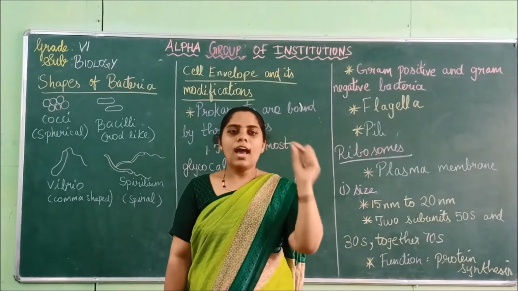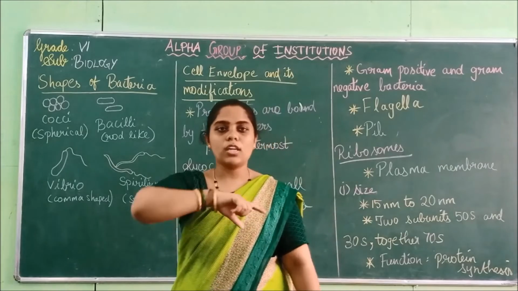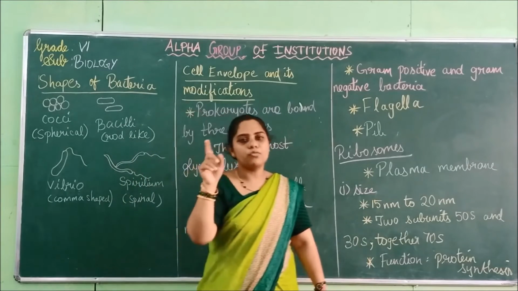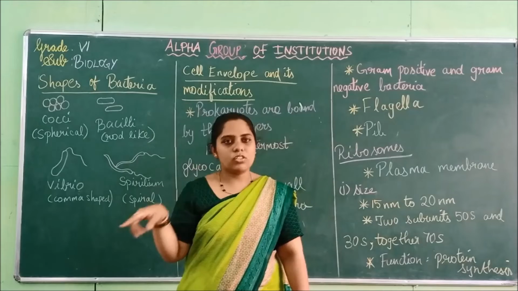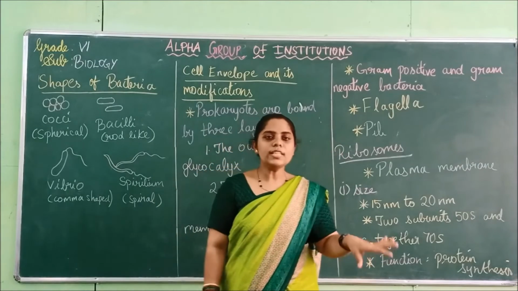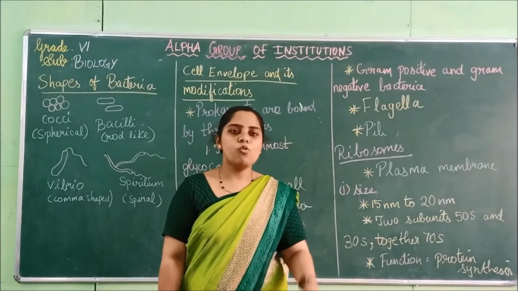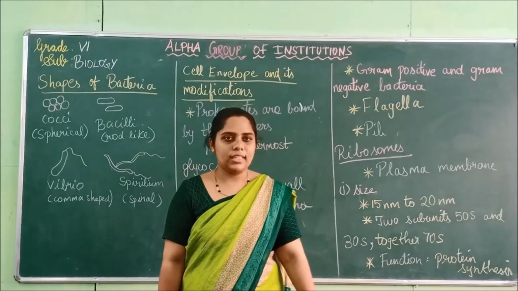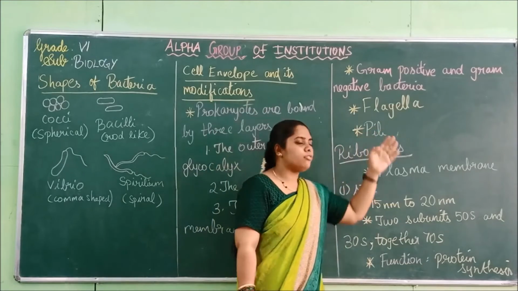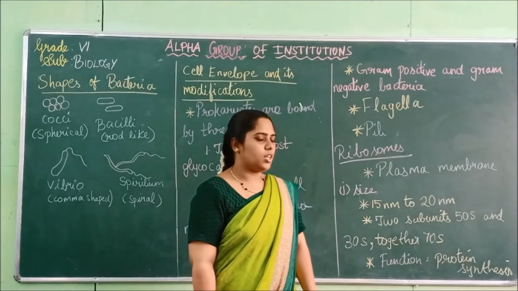So these are hair-like structures. In the prokaryotic cell itself, I would have told you about the flagella. What they do is help in the movement of the bacteria. That is the major function of the flagella.